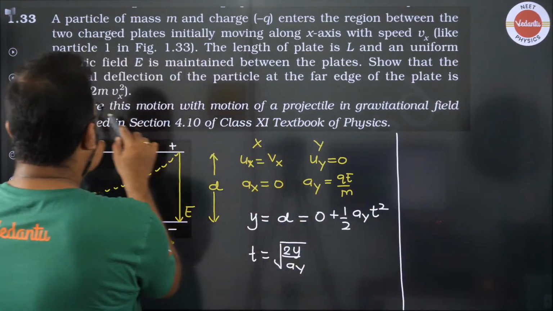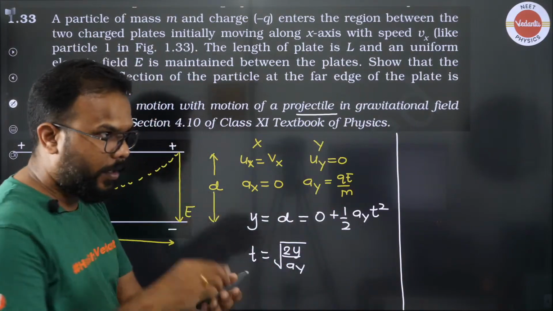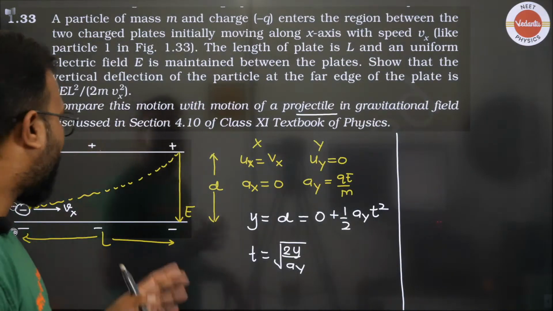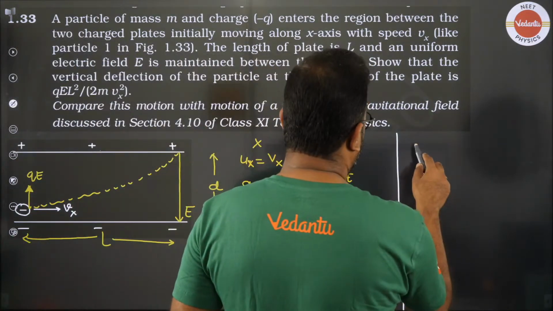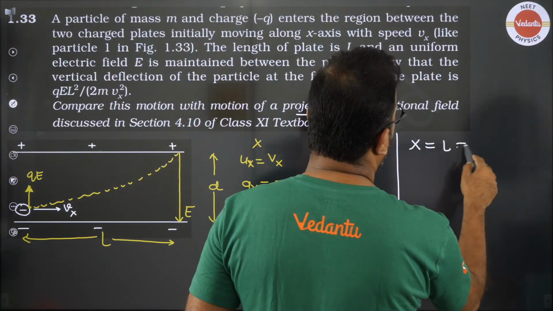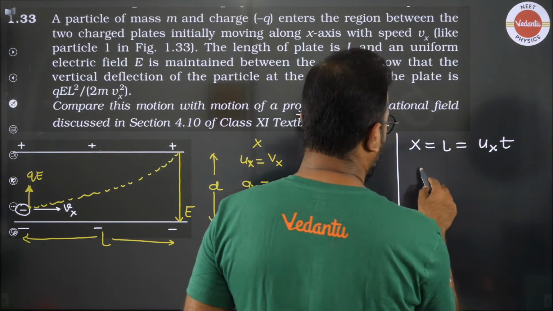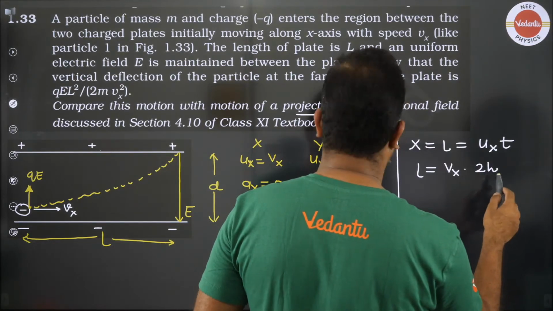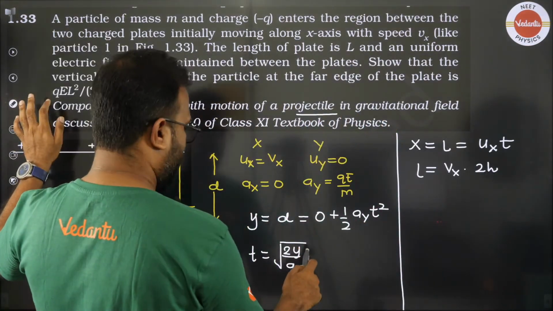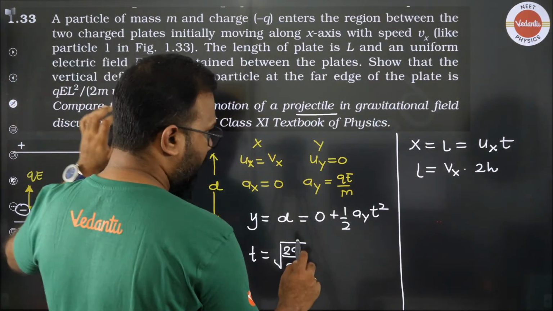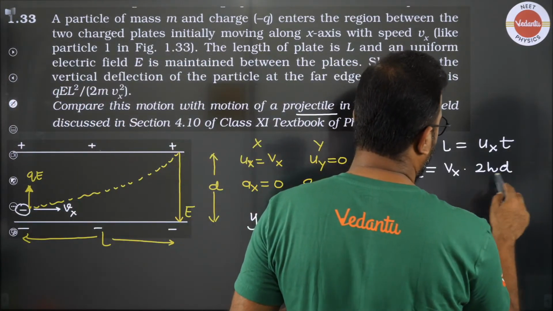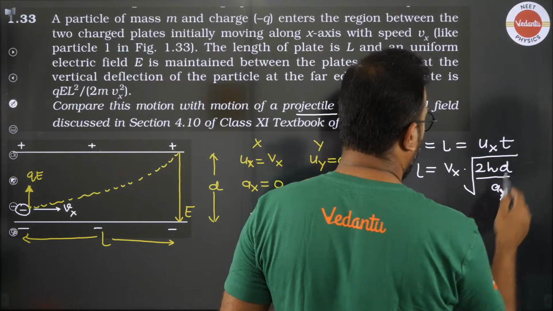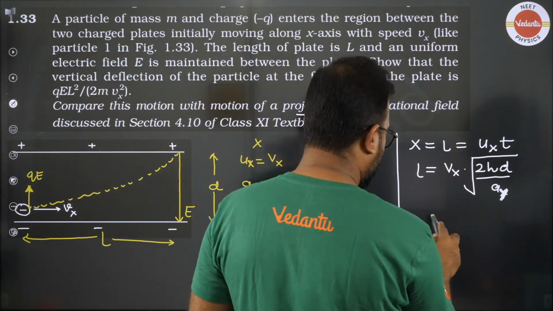I hope you all remember the projectile motion where a plane used to drop a bomb. This is a similar situation in the opposite sense as far as the diagram is concerned. Now the horizontal displacement is L, and that is equal to ux into t. So L is equal to Vx times the square root of 2d by ay. I wrote y, but let's write it as d. D is what we have to find, everyone.